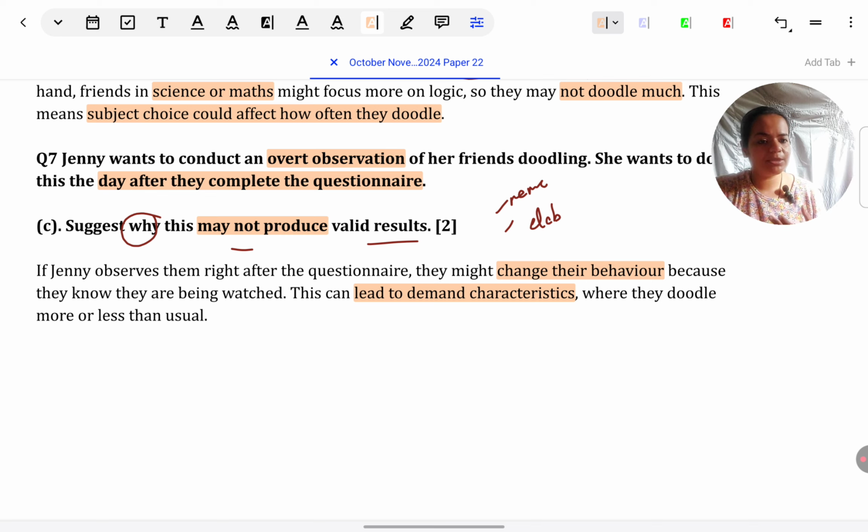That's why she's asking questions about that. So they doodle more to please her. So either the please-you or the screw-you effect, or you can mention both, like I've mentioned. So it can go either way. Either they doodle more or less than usual.